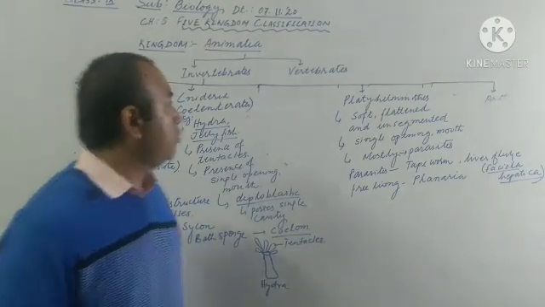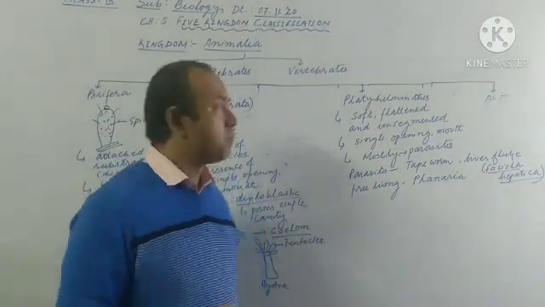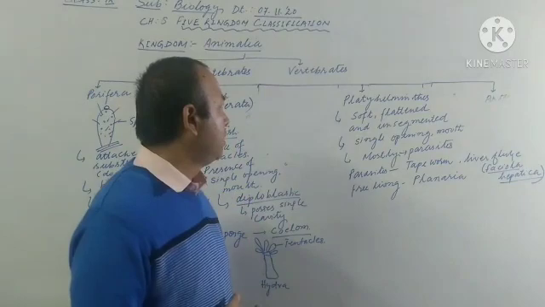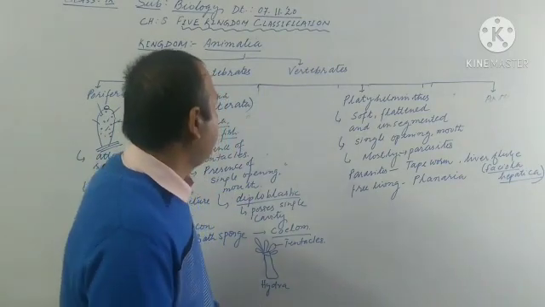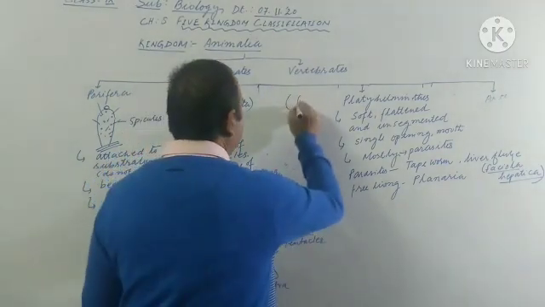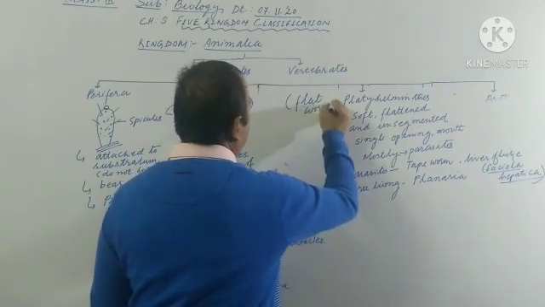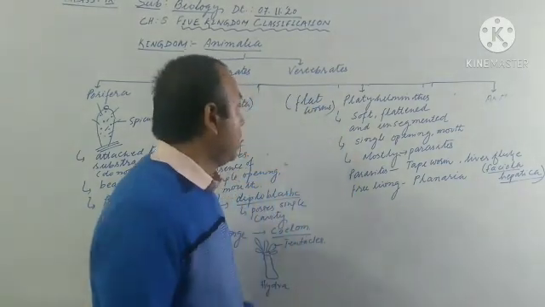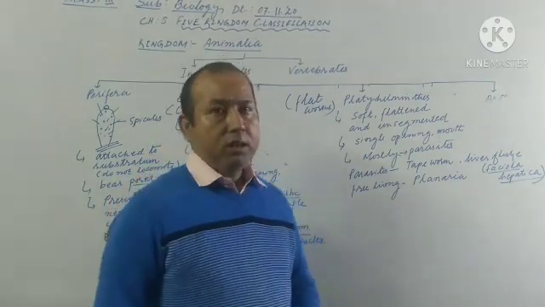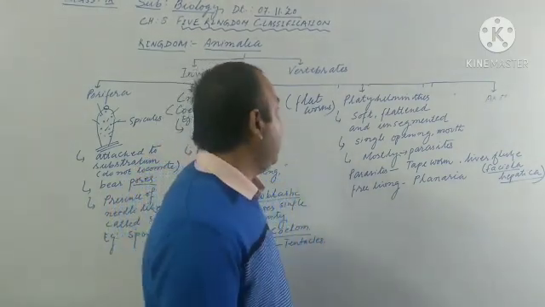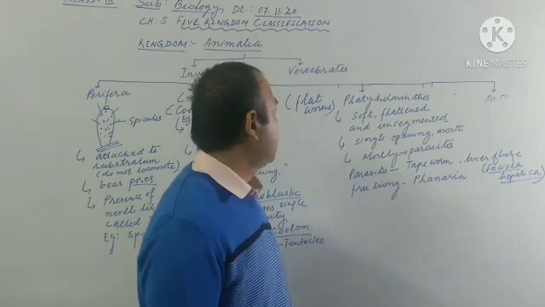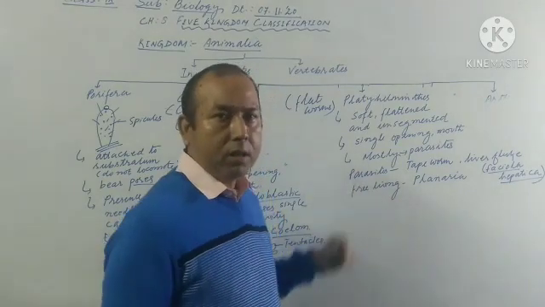Now we'll move on to the next group, that is Platyhelminthes, which is also referred to as flatworms. All the flatworms belong to this group. Now, how do we categorize a particular living organism under this group?